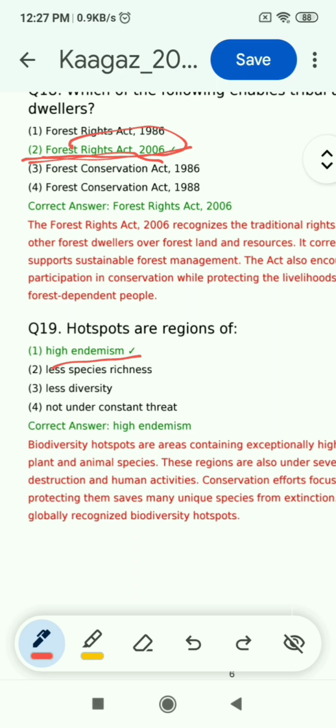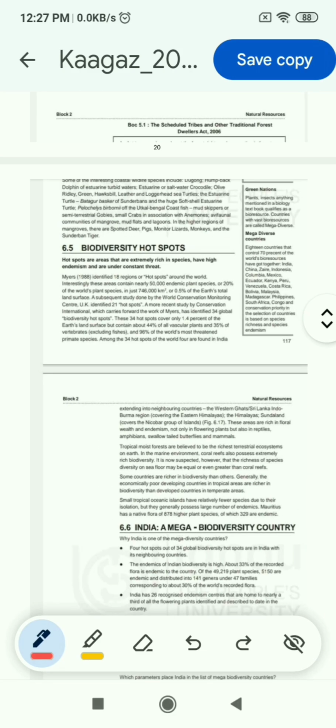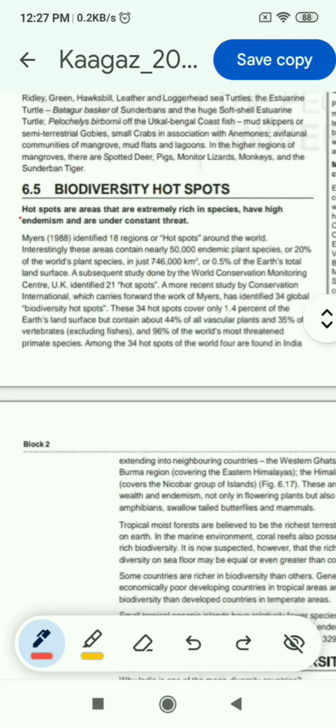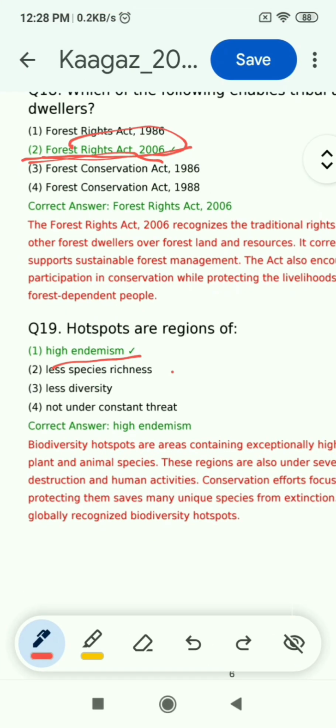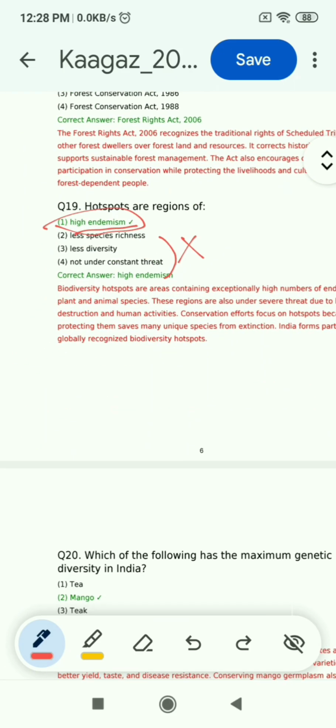Now question 19: hotspots are regions of high endemism, less species richness, less diversity, not under constant threat. So the correct answer is high endemism. You can find this answer on page number 117. Hotspots are areas that are extremely rich in species, have high endemism, and are under constant threat. So the other three options are incorrect. Only high endemism is the correct answer. So the first option is correct.